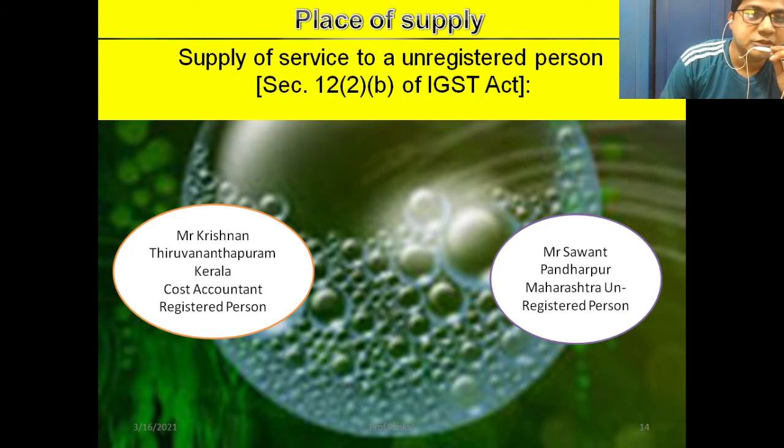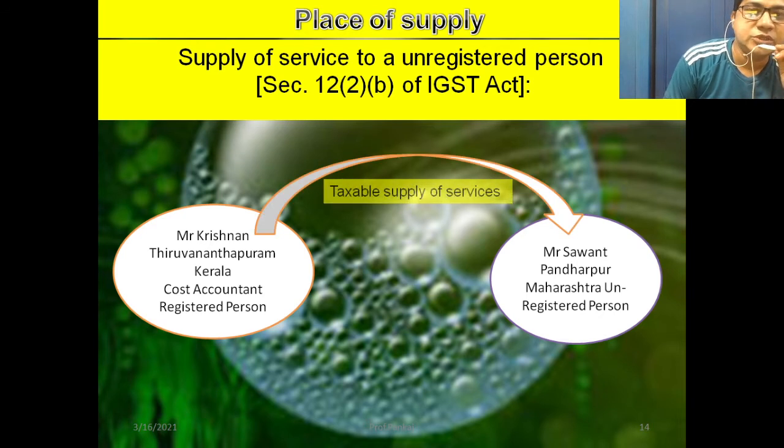Mr. Krishnan provides taxable supply of services. What will be the place of supply for services to the unregistered person?